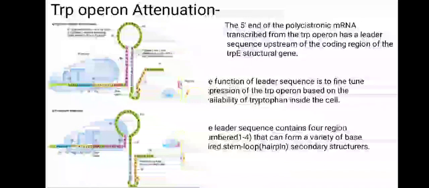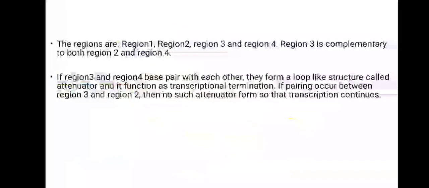In tryptophan starvation, also called the low level of tryptophan, the ribosome translating the leader transcript stalls at the trp codon. Here, the region 2 and 3 pair prevents the formation of the 3 and 4 pair, so the transcription continues. The second is the non-starved state, where regions 3 and 4 pair, so the transcription is terminated.